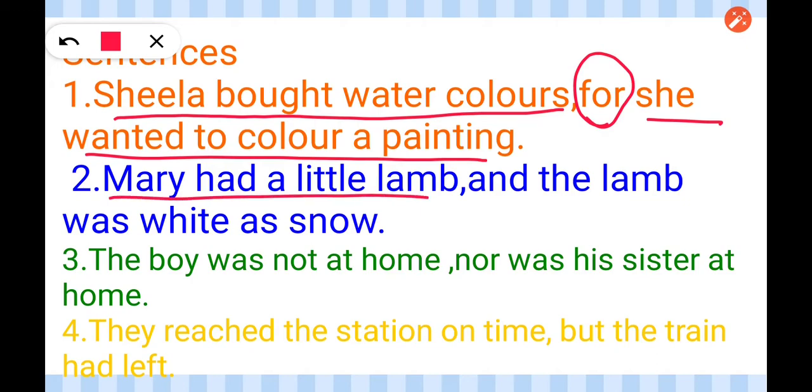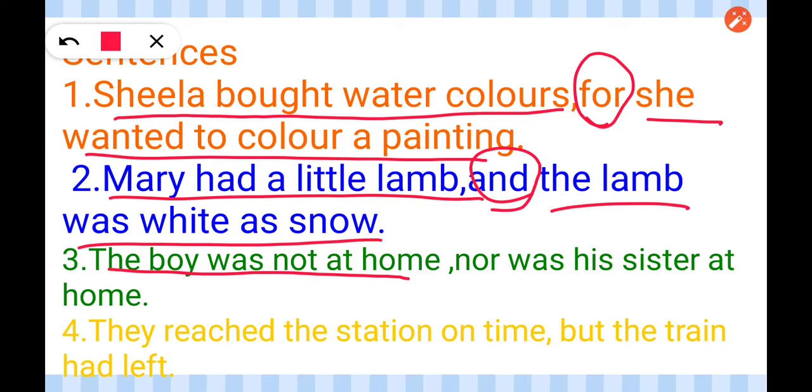And second one, Mary had a little lamb. This is your first simple sentence. The lamb was white as snow. This is your second simple sentence. And here and is a joining word. The boy was not at home. This is your first simple sentence. His sister was not at home. This is your second simple sentence. Here nor is a joining word.